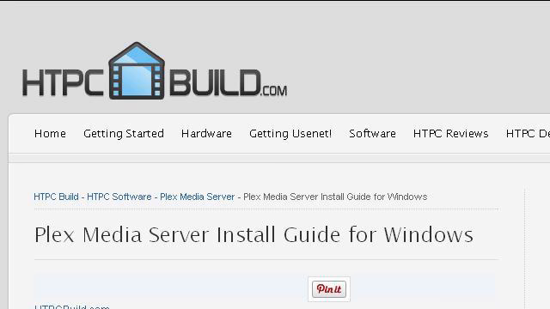If you don't find useful information on the previous sites, see httpcbuild.com. The web page Plex Media Server Install Guide for Windows, httpcbuild.com. This is the link.